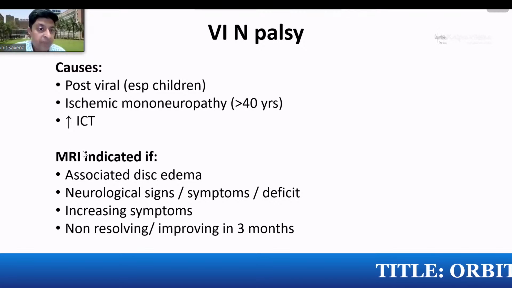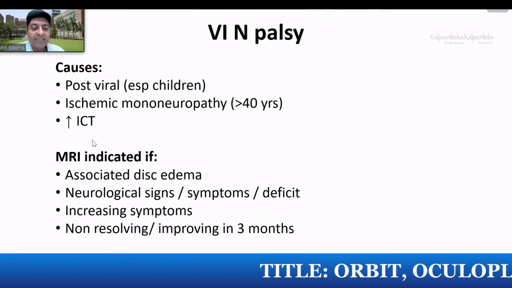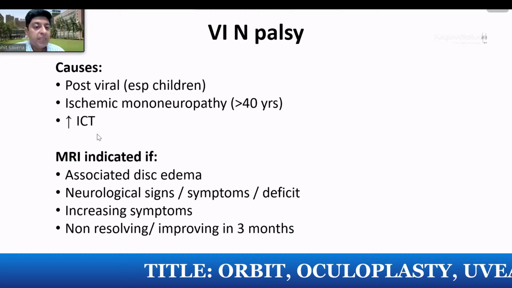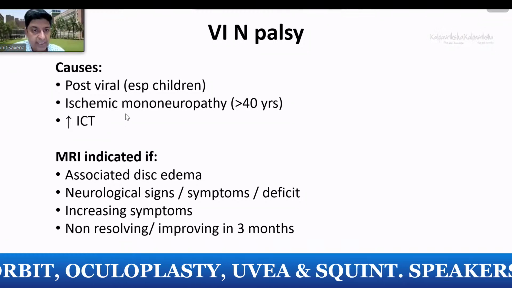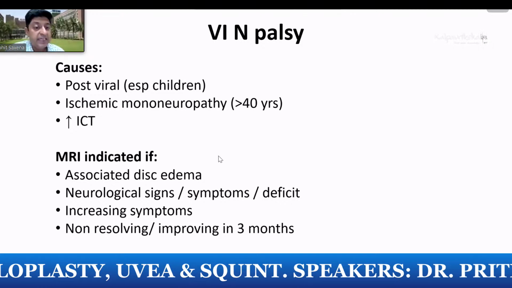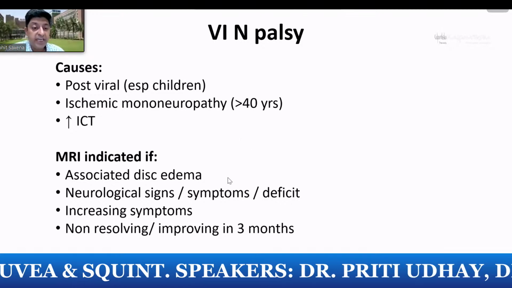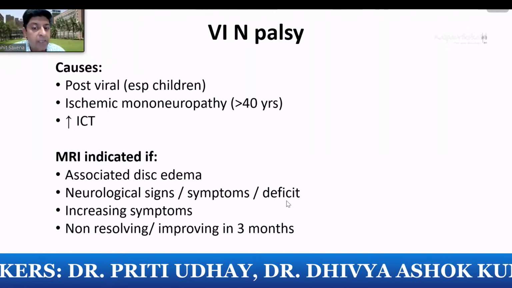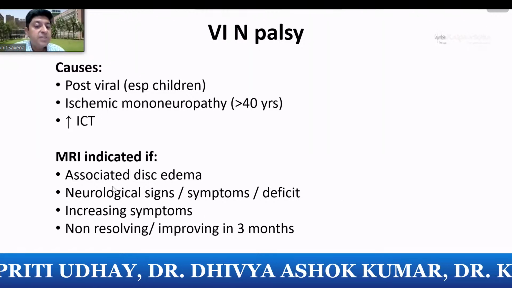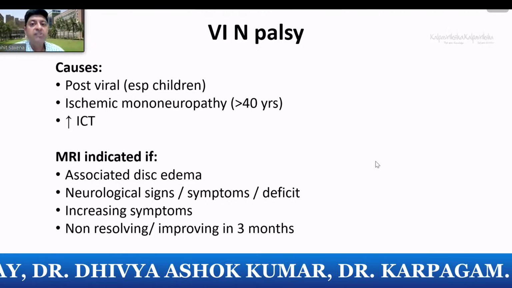It can be a false localizing sign like in patients with raised ICT, where stretching of the sixth nerve would cause a sixth nerve underaction. And imaging is indicated in these patients if there is associated disc edema, there are associated neurological signs, there are multiple nerves that are involved, the symptoms increase or they are not improving within 3 months.